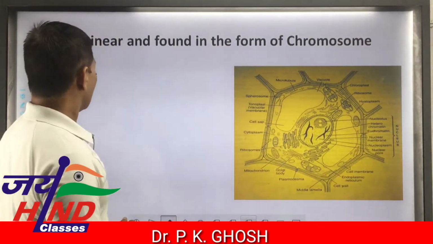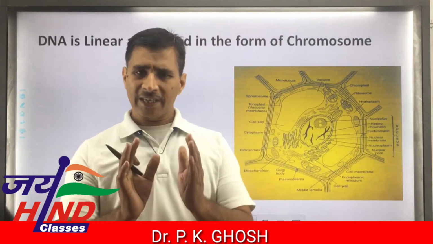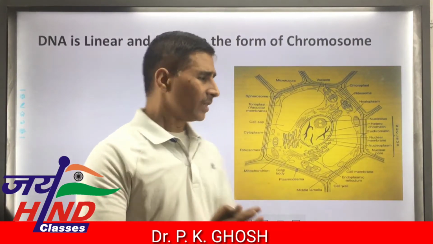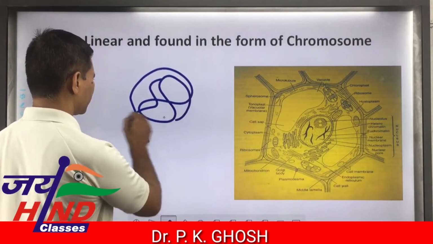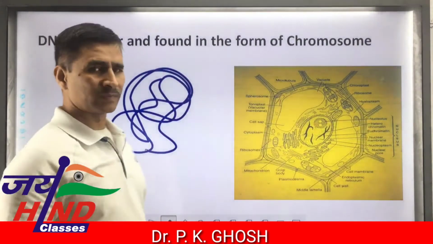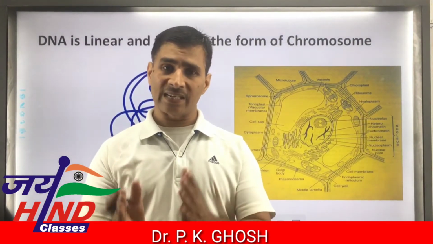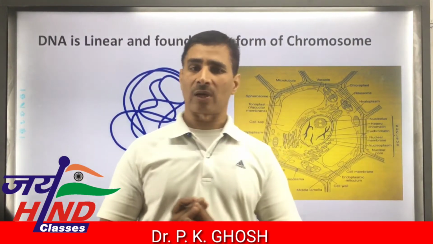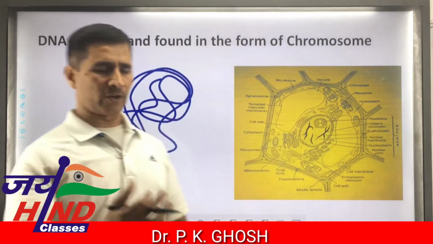Next, DNA is linear and found in the form of chromosome. In case of prokaryote, what occurs? Such type of DNA is circular, or you can say plasmid. An additional extra-chromosomal circular DNA is called plasmid in case of bacteria or other prokaryotes.